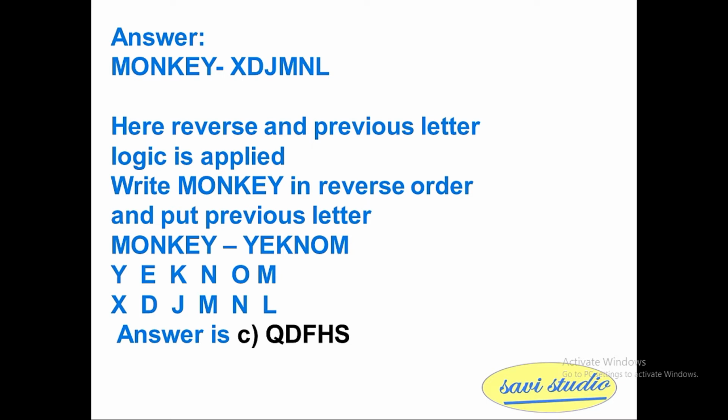So we reverse monkey and write it as YKNOM, and compare with XJMNL. You can easily find the relation: X comes before Y, D comes before E, J comes before K, M comes before N, N comes before O, and L comes before M. When you are doing such word puzzles, you have to see the relation between each letter. So for this we get the answer as QDFHS.